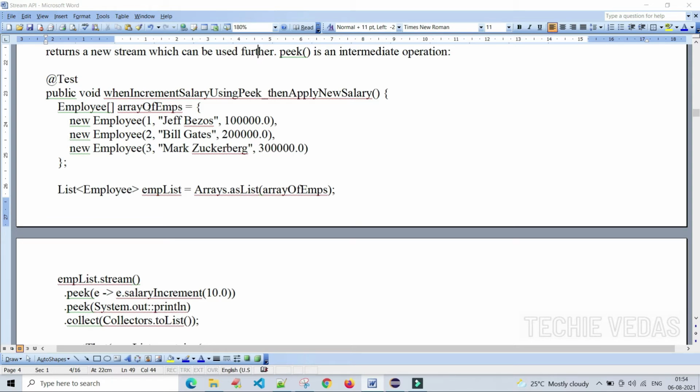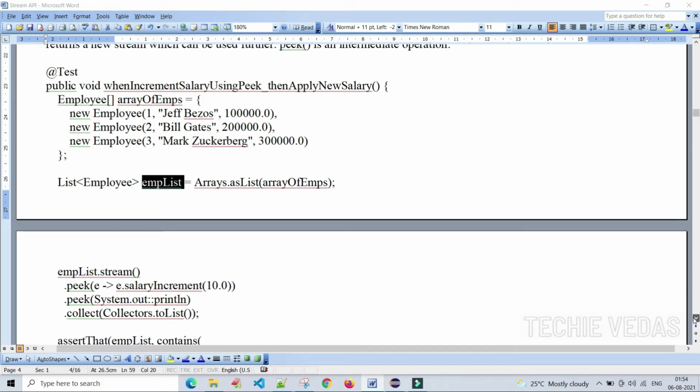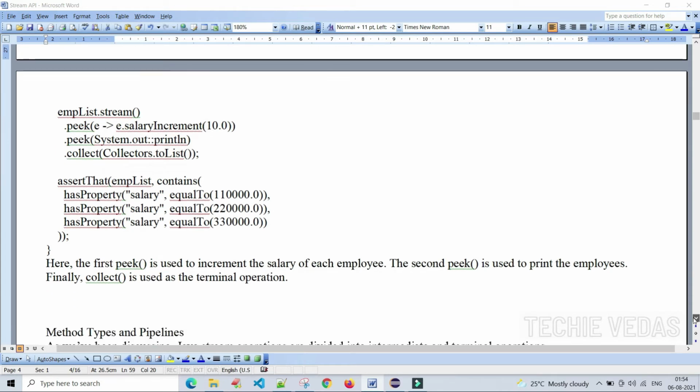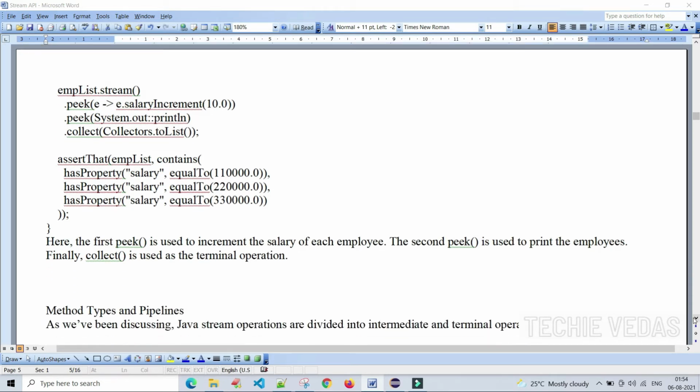We are creating an employee array. This is the data of the employee array. We are converting that array into a list and passing it to the empList instance. Then we are creating a stream using the employee list, using whatever elements the empList has.